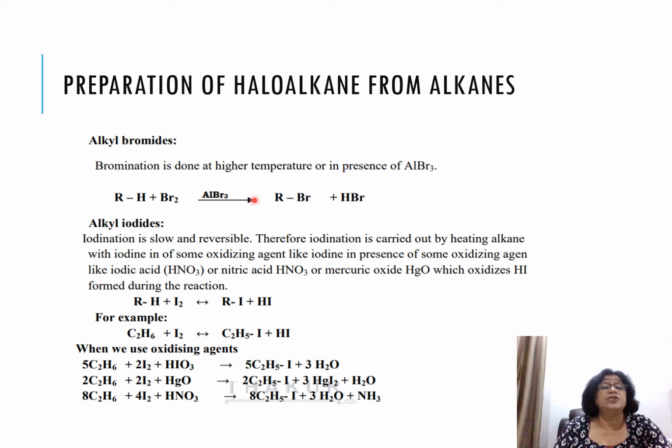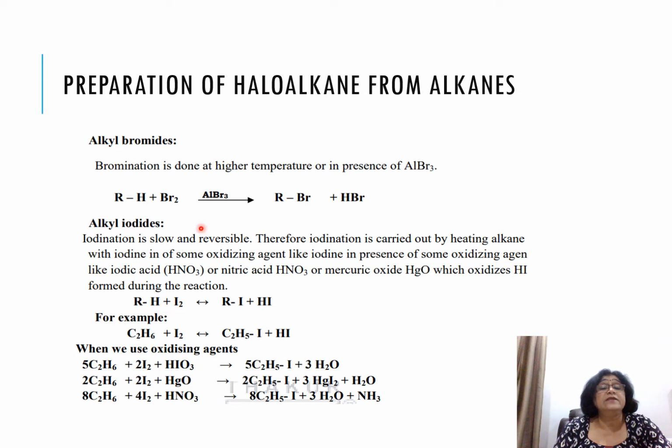Now, next is preparation of alkyl bromide. So alkanes, when they react with bromine in the presence of anhydrous aluminum bromide, form alkyl bromide and HBr. This is also done at high temperature.